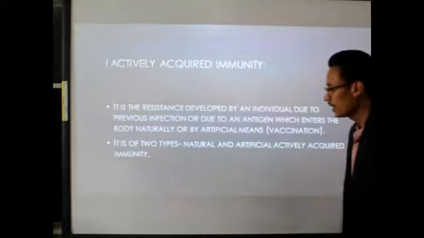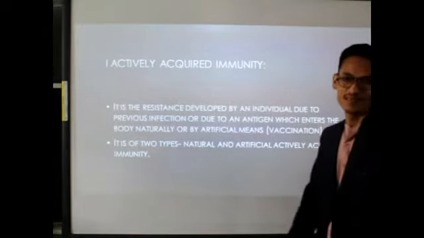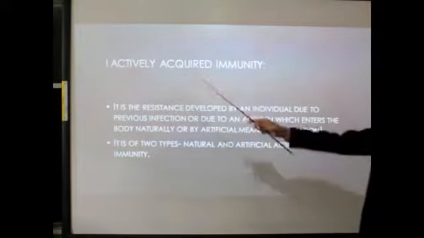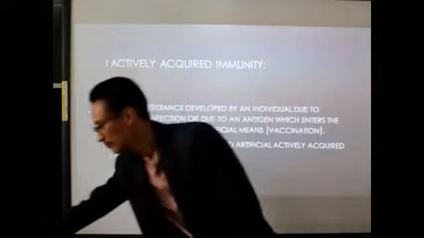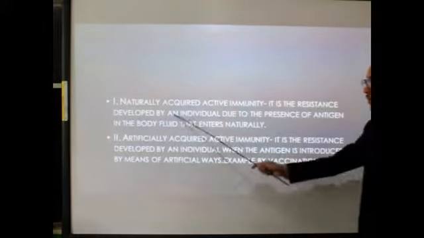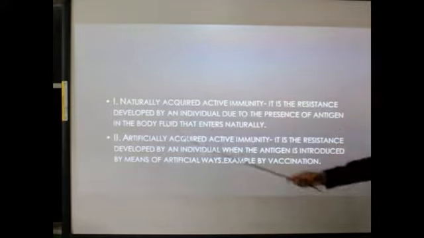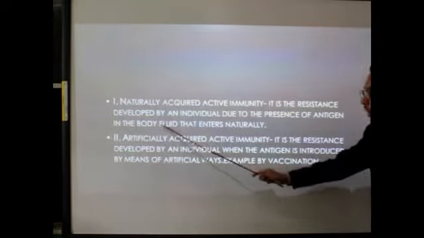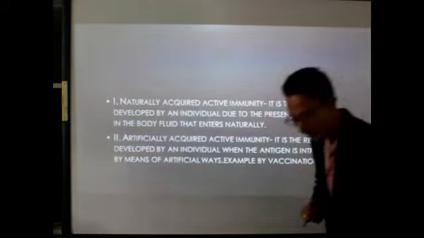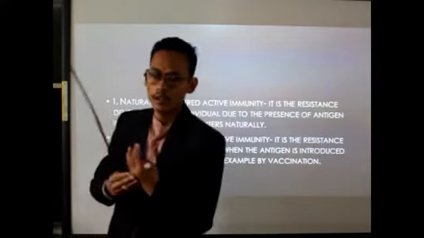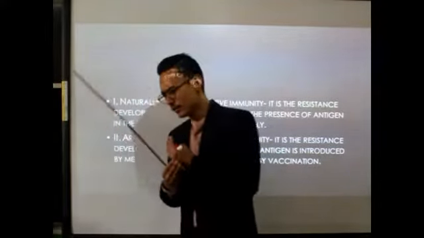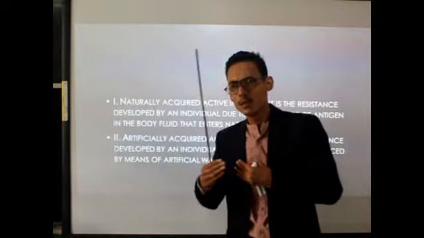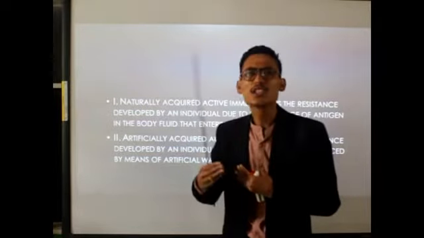So it's also of two types, natural and artificial. Clear? So we will see the natural actively acquired immunity and the artificial actively acquired immunity. So what is natural? Natural acquired immunity is the resistance developed by an individual due to the presence of antigen in the body fluid that enters naturally. Meaning, whenever any pathogens, any germs cross the local defense system, then they will enter our body fluid or the body tissues.